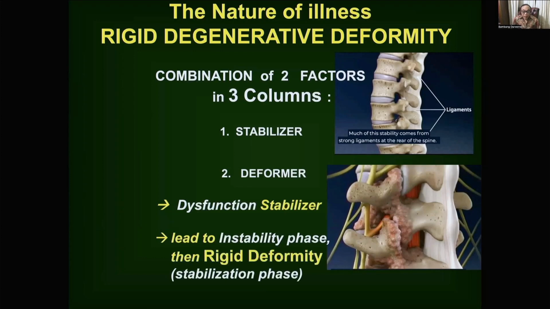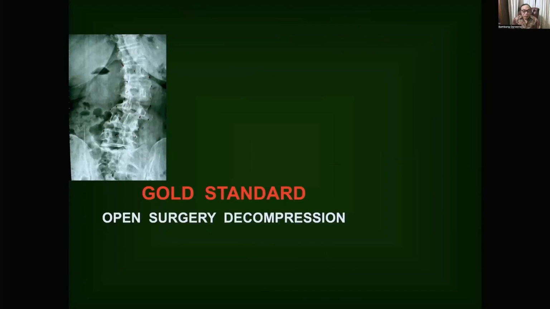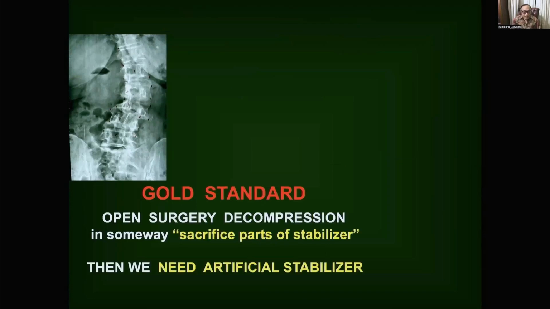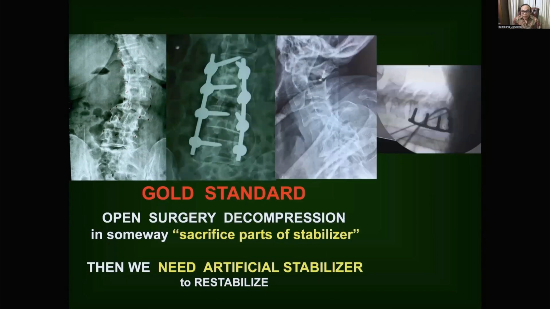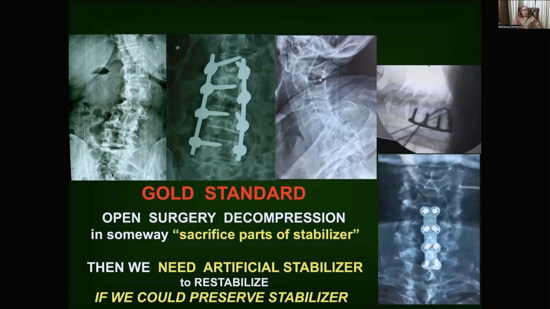Then it is followed by the rigid deformity stabilization phase. These are the three phases of the degenerative cascade in the cervical and the lumbar spine. The gold standard is open surgical decompression, which in some way sacrifices part of the stabilizer, so we then need an artificial stabilizer to restabilize. The question is, if we could preserve the stabilizer, do we need fusion?